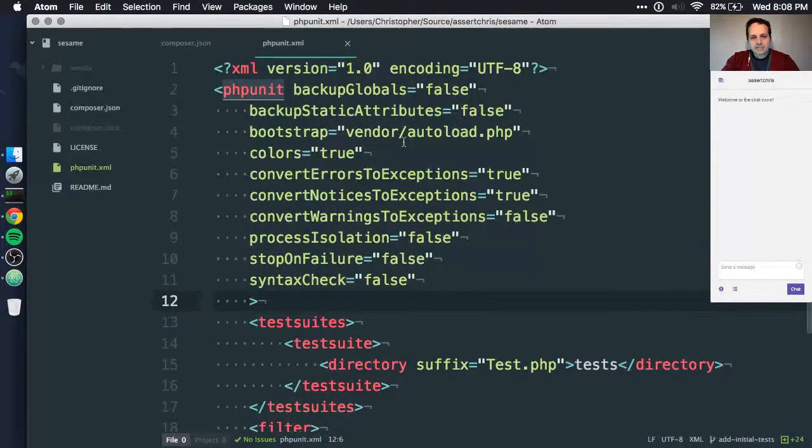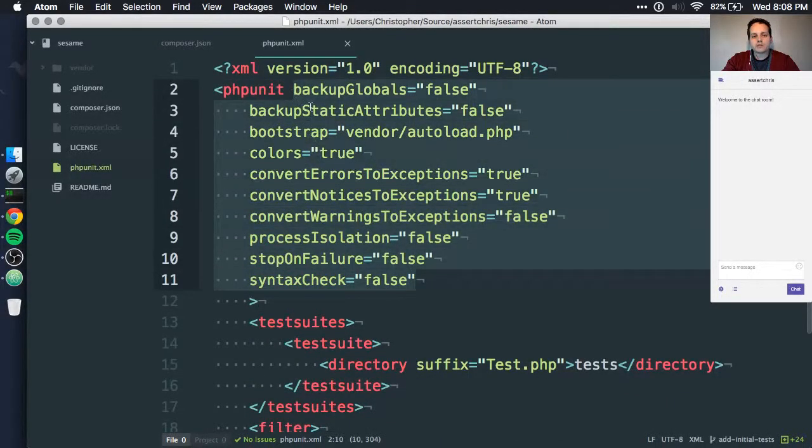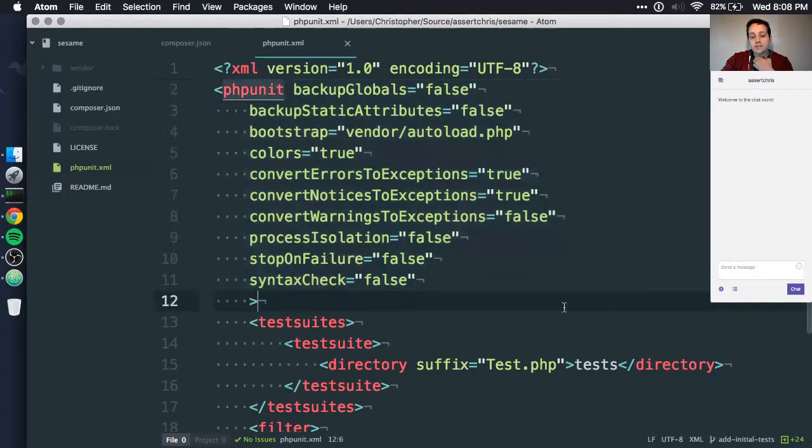Okay, so basically, when we run PHPUnit, which is a unit testing framework for PHP, it has some default configuration, but more often than not, it looks for this configuration file, okay? That's an XML configuration file, as you've probably guessed already. And this already lists a lot of good defaults for how PHPUnit needs to test. So it's things like not worrying about process isolation or not stopping on failure, all this kind of thing. Importantly, the bootstrap file that gets run should be the Composer vendor autoloader file, because we want our tests to have access to all our classes lazy loaded. So this is an important directive for us to not forget.